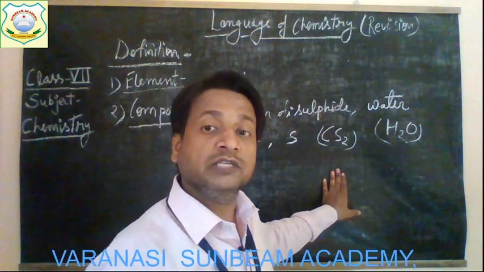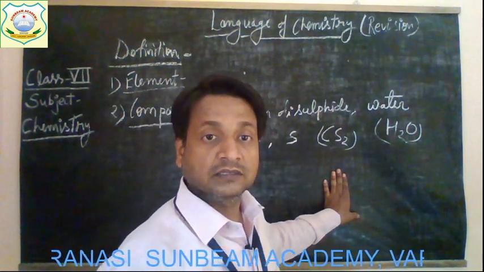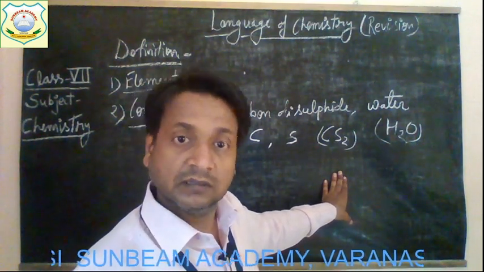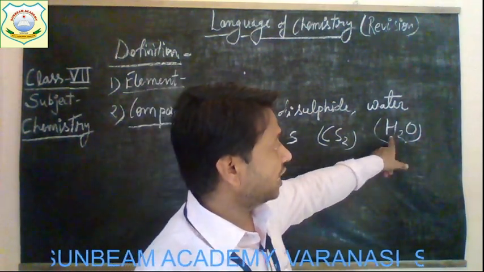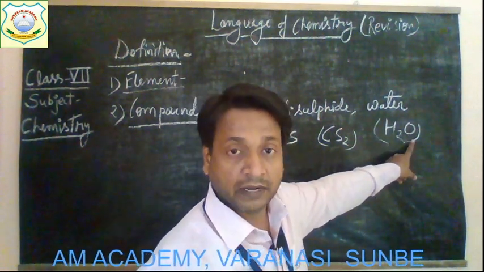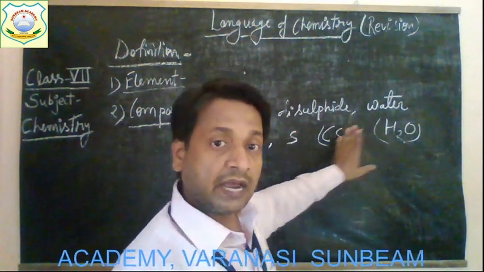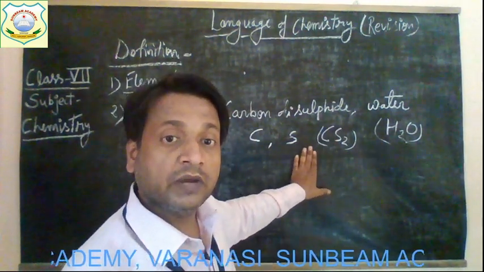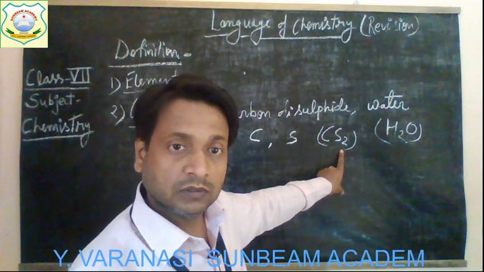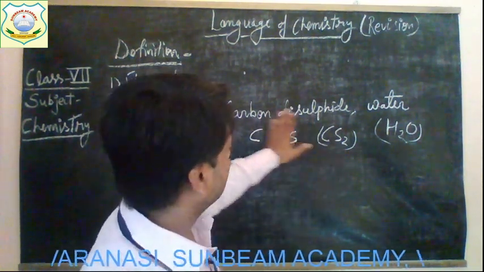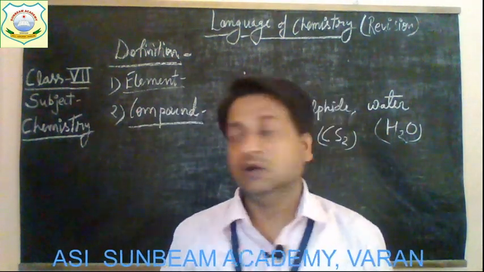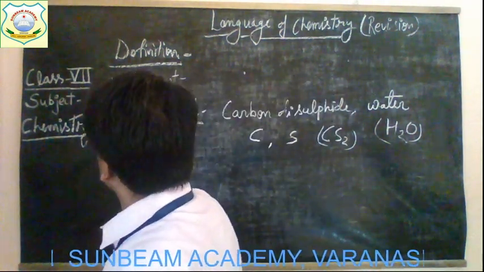two or more than two elements join together in a definite proportion. Like in water, hydrogen and oxygen are joined in the proportion 2 is to 1. In carbon disulfide, they are joined in a definite proportion that is 1 is to 2. Got it, children? So that is why they are termed as compounds. All right. Now the next term is